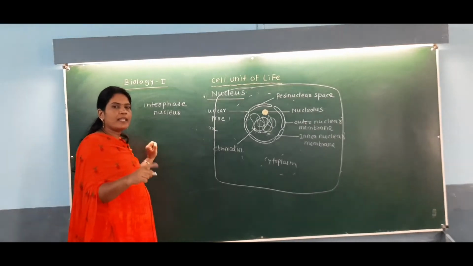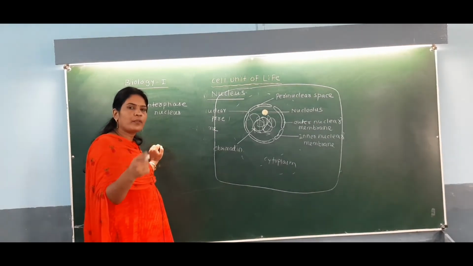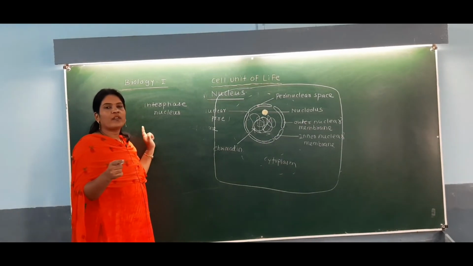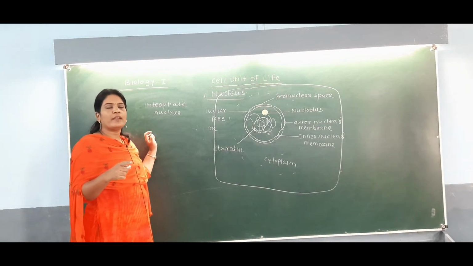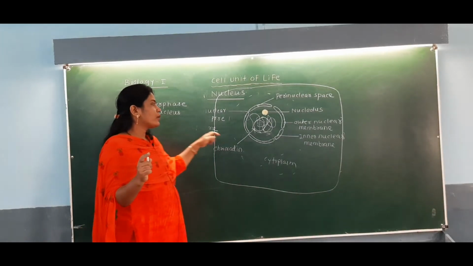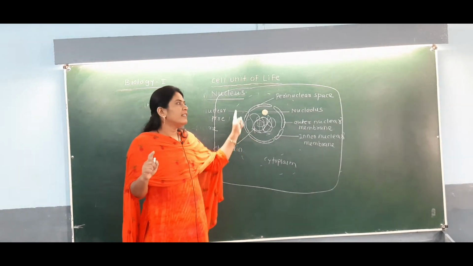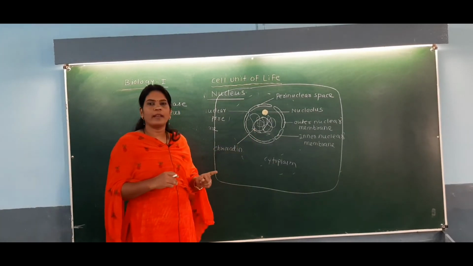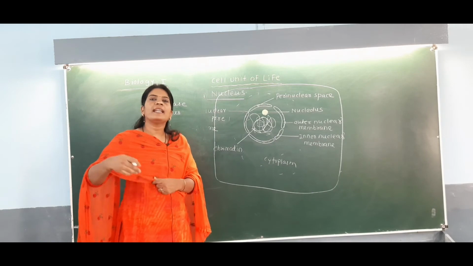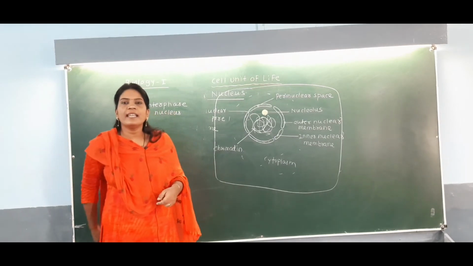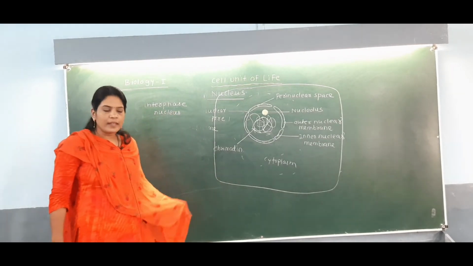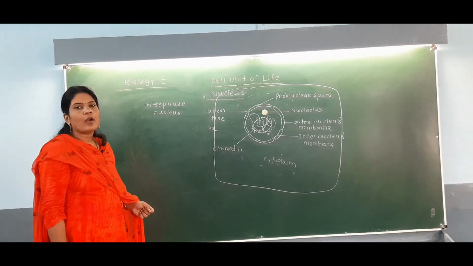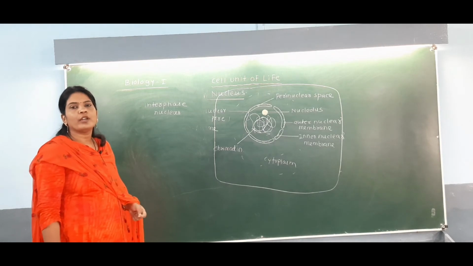What is meant by interphase nucleus? When a cell is not dividing, not in the process of cell division, the nucleus of that cell is called the interphase nucleus, and in that interphase nucleus you can observe the structure of chromatin. So you can say that this is a diagram of the interphase nucleus, because here the name is given as chromatin. But when that cell divides, the chromatin material of that nucleus gets converted into the chromosome.